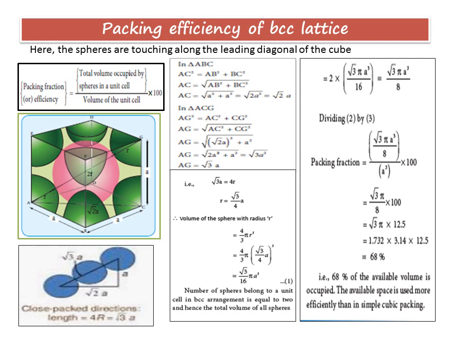You will have pi value substituted as 3.14, root 3 value as 1.732. 100 by 8 will give you 12.5. When you multiply all these values, you have 68% as the packing fraction. That is, in the available space, 68% of the volume is occupied. This space is more efficiently packed than in simple cubic packing.